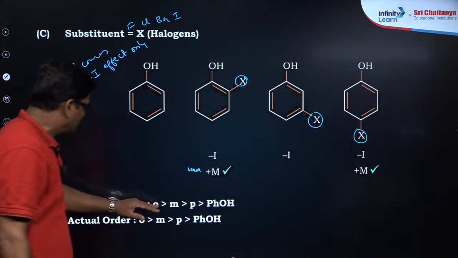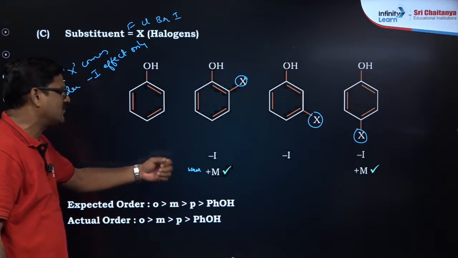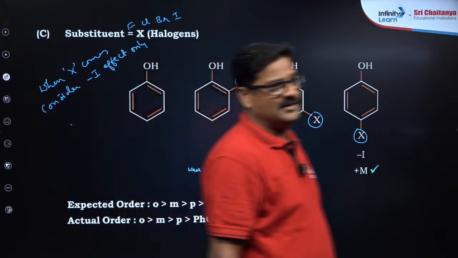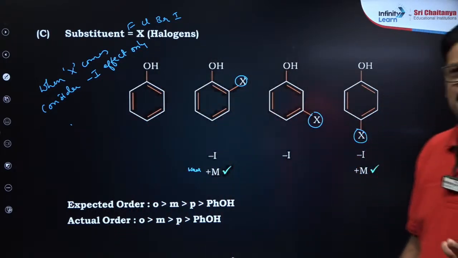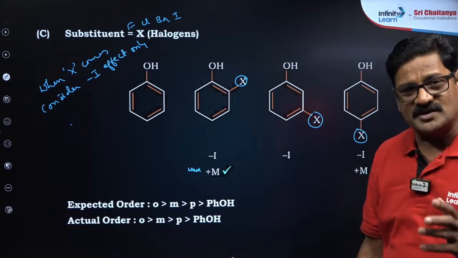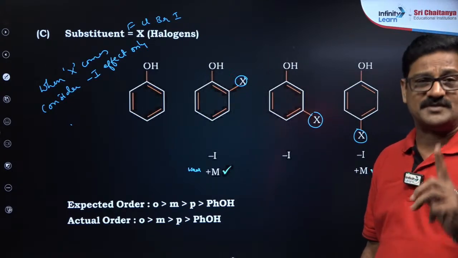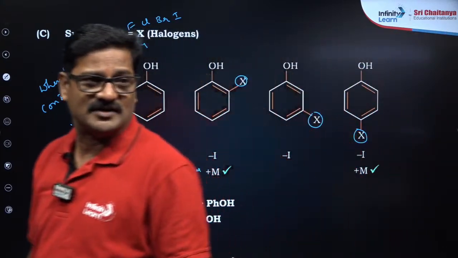So ortho is more electron withdrawing than meta, which is more than para, which is more than phenol. This is the order. So it's very important. So the acidic nature of phenols, the acidic nature of carboxylic acids and the basic nature of amines. Based on these three subtopics, definitely you are expected to get one question from the NEET examination, my dear students.